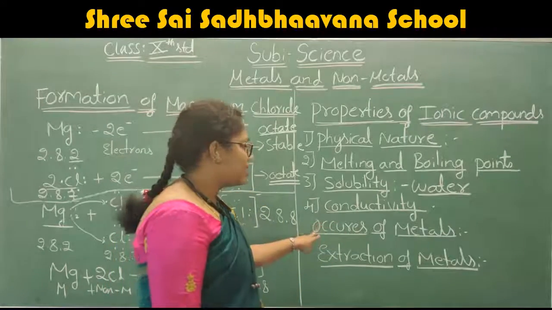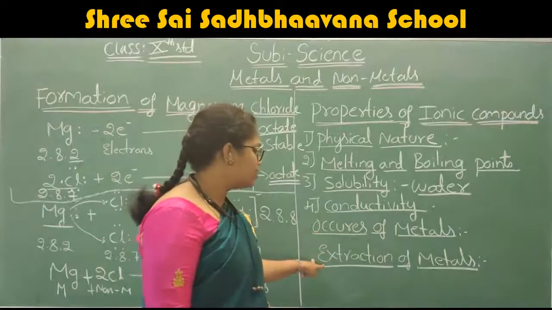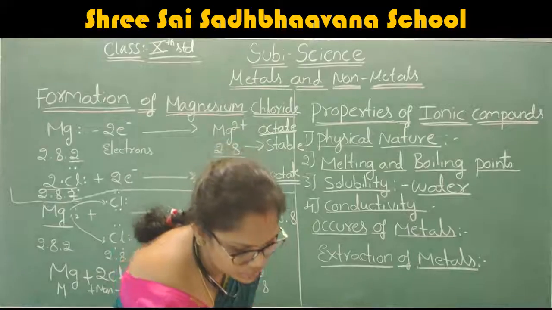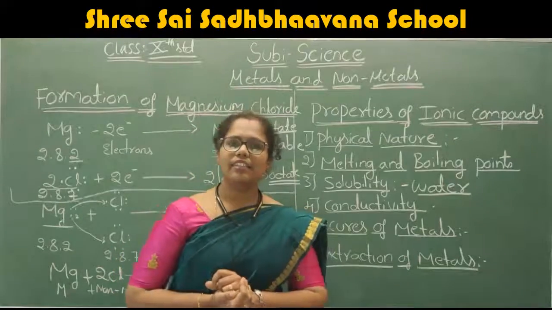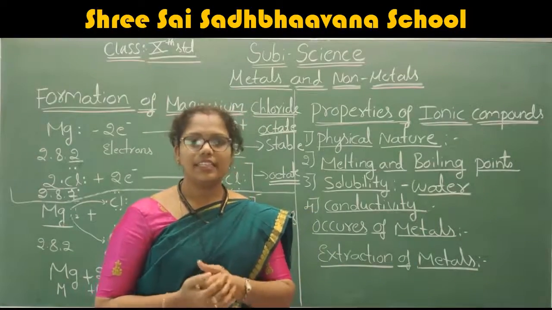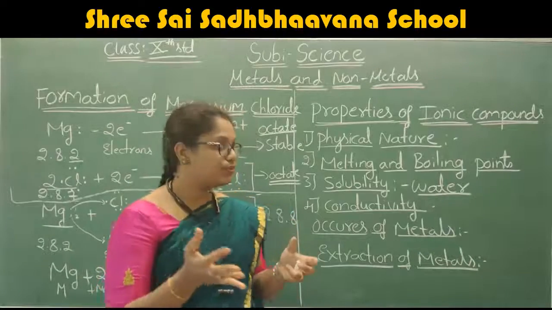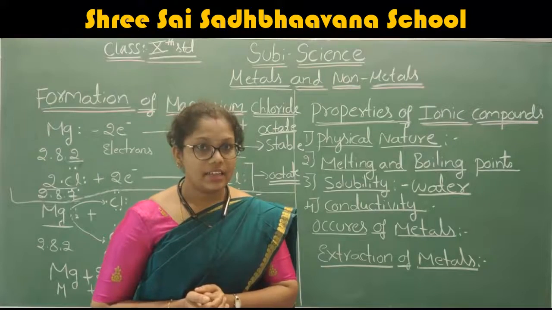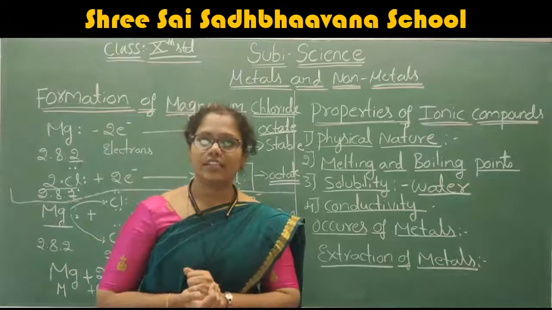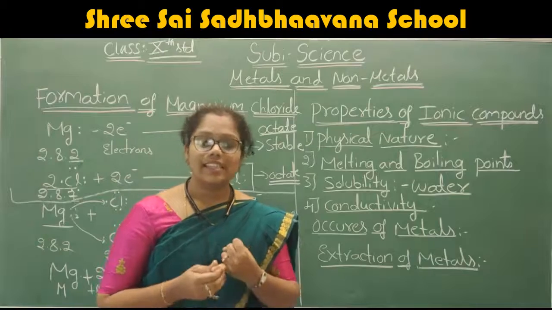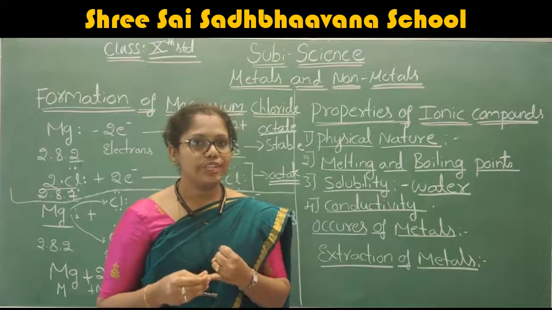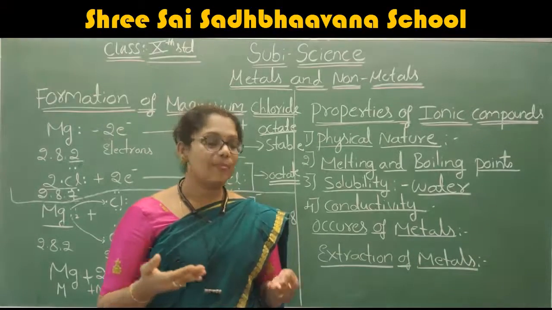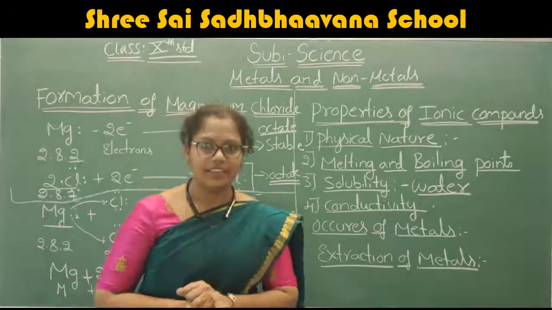After discussing the occurrence, where it is present, now we are going to discuss the extraction. Before discussing the extraction of the metal, why are we going to extract the metal? Is there any need? Is there any useful thing for the extraction of metals? Yes, right. There are so many useful things. By extracting metals we get gold, silver, iron, copper. All these are metals that are extracted.